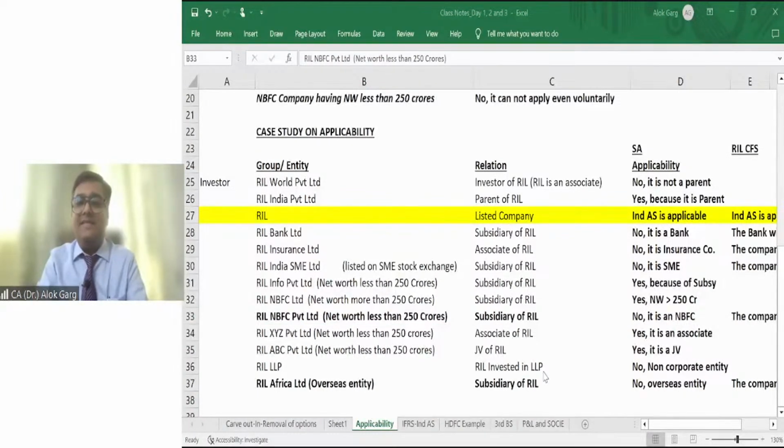Vimal is asking if an SME entity's net worth is more than 250 crore, is Ind AS applicable? Vimal, in that case, it is voluntarily applicable, not mandatorily applicable. Very good.